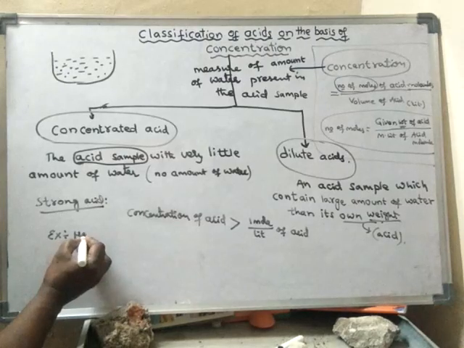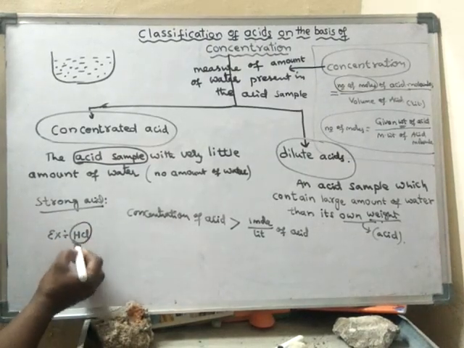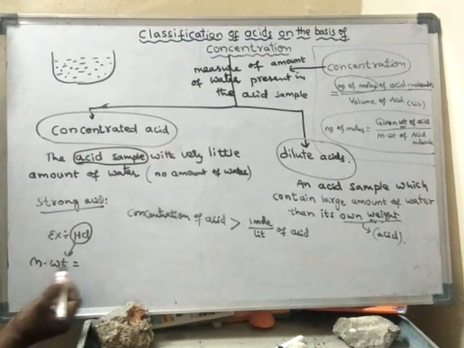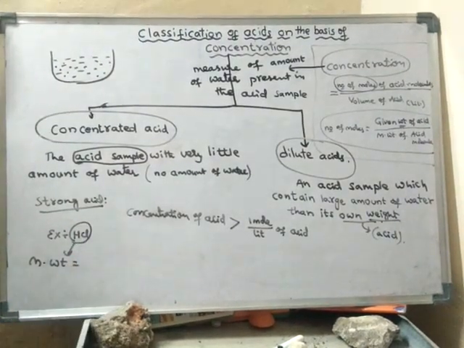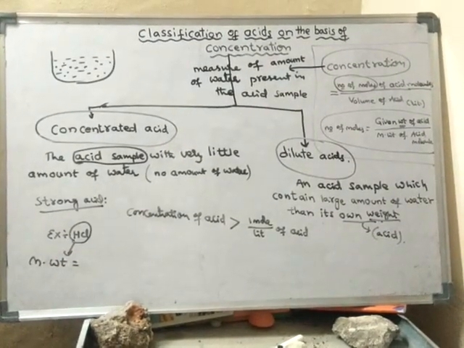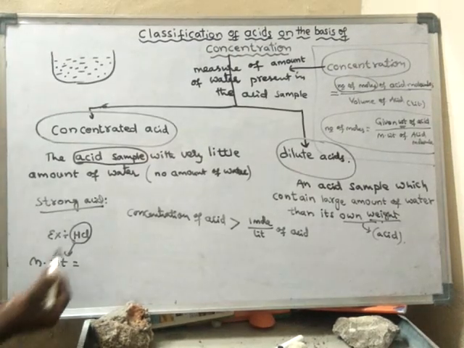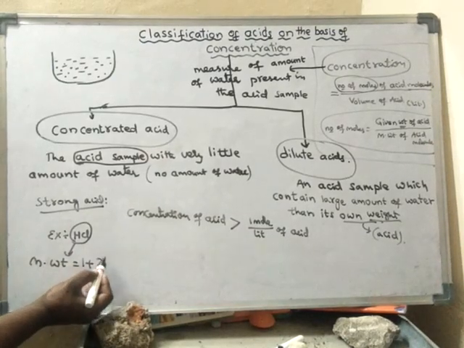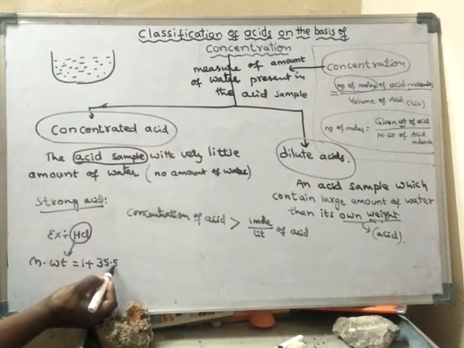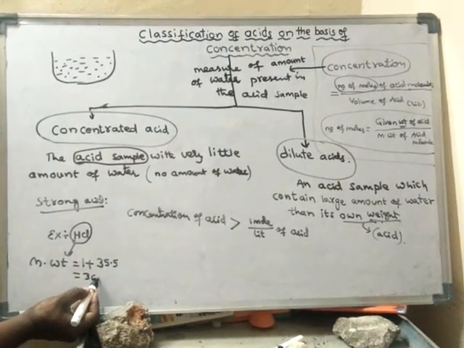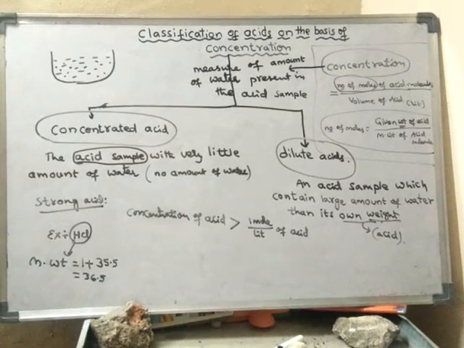Example, take HCl. What is the molecular weight of HCl? HCl contains a hydrogen atom and a chlorine atom. If you add the atomic weights of hydrogen and chlorine, then you will get the molecular weight. So what is the atomic weight of hydrogen? 1, plus what is the atomic weight of chlorine? 35.5. So what will be the molecular weight of HCl? It is 36.5.